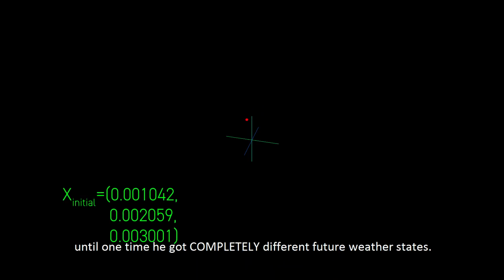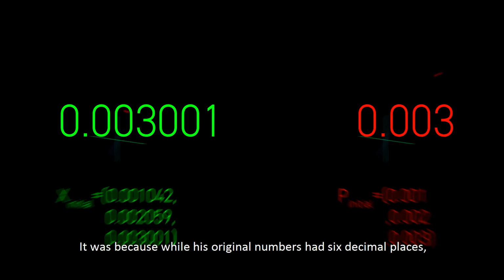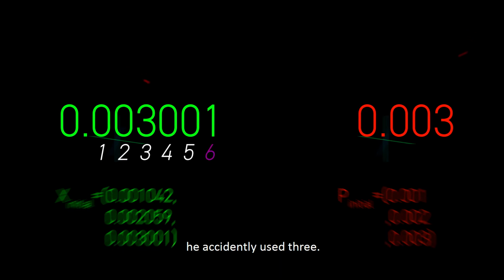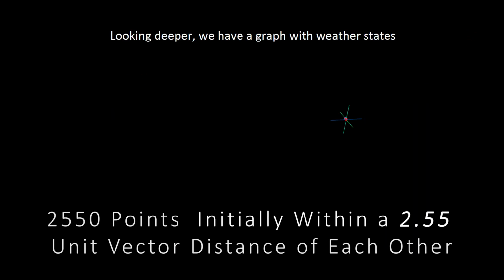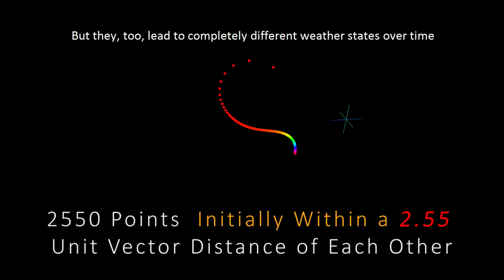Lorenz conducted trials in which he took states of weather and calculated their future. He got the same results repeatedly until one time he got completely different future weather states. Why? It was because while his original numbers had 6 decimal places, he accidentally used 3. Looking deeper, we have a graph with weather states that started very close to each other, but they too lead to completely different weather states over time.